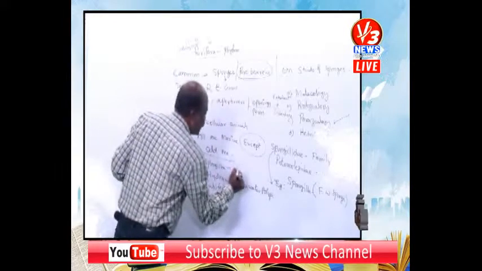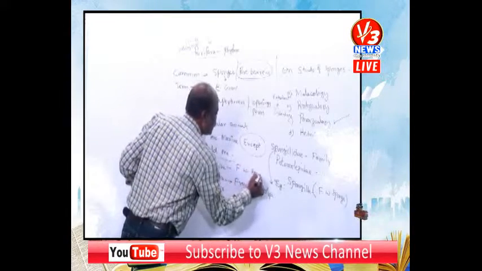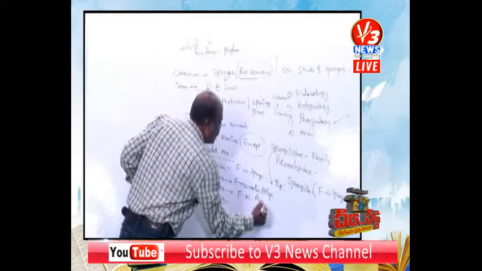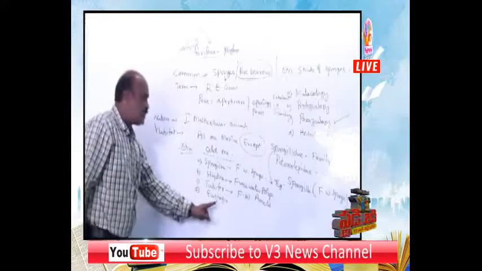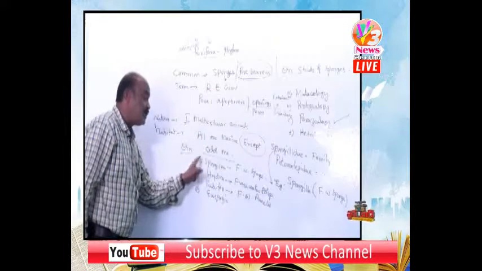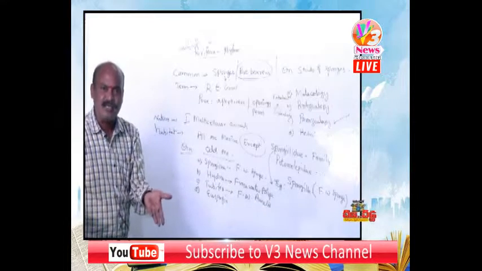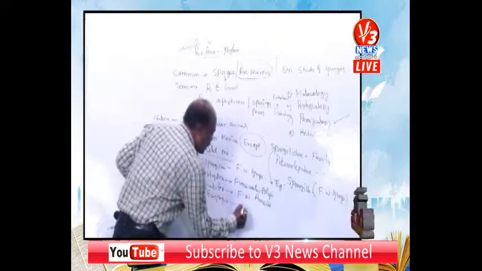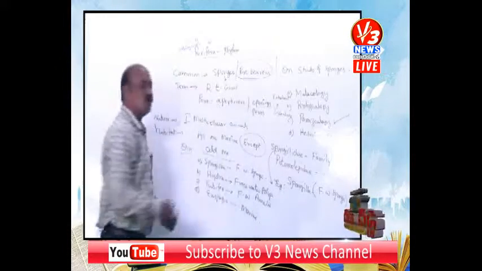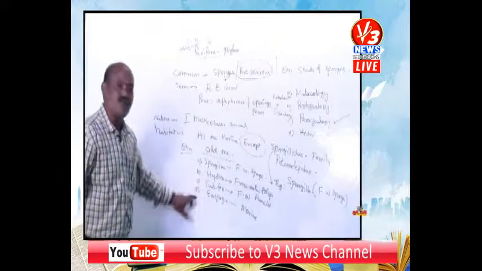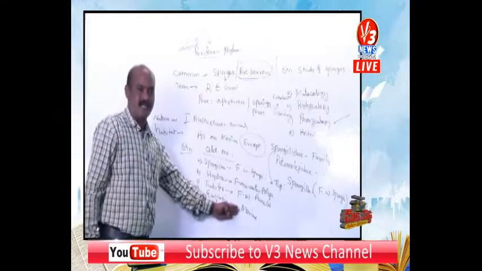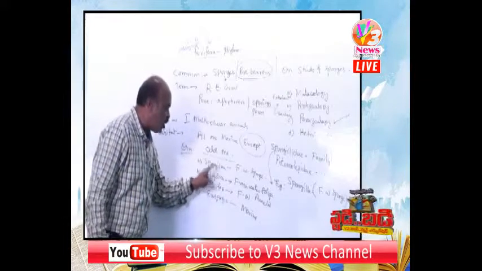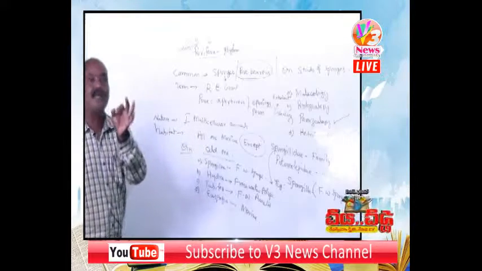Spongilla is a freshwater sponge, and Tubifex is a freshwater annelid. Yes, except Euspongia, the remaining 3 are freshwater. So we may conclude it is not a freshwater animal. It is marine. So sponge is different because its medium is marine. The remaining 3 are freshwater. That's a very important question.